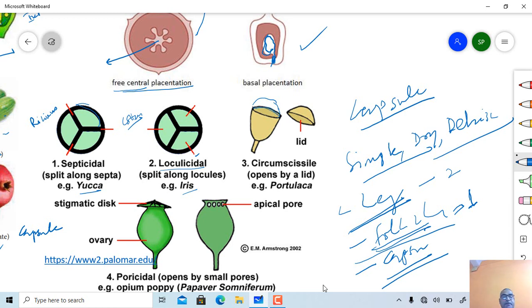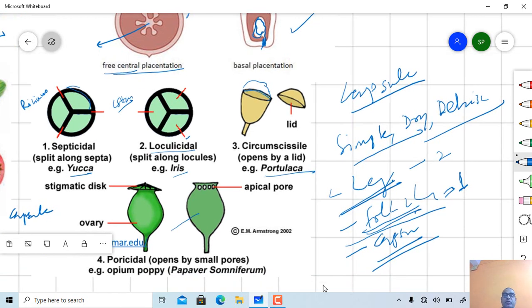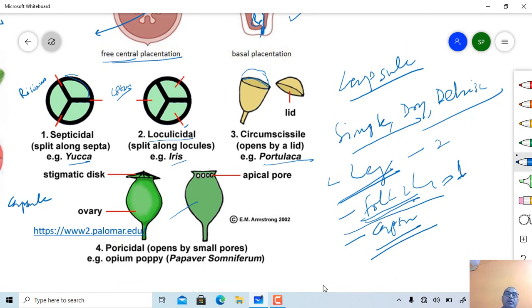Then this one is a poricidal type of capsule, which is observed in opium poppy or Papaver somniferum. Here minute pores are present on the upper side, and through these pores minute sized seeds can be dispersed. So this one is a porous type of capsule.